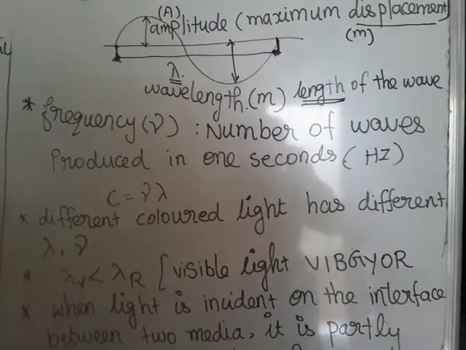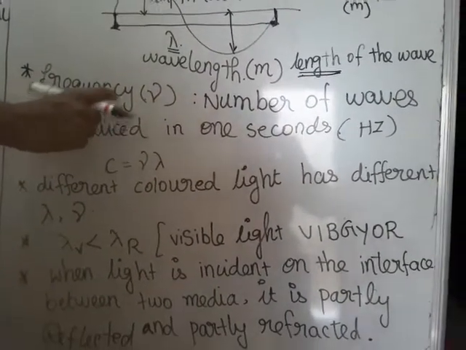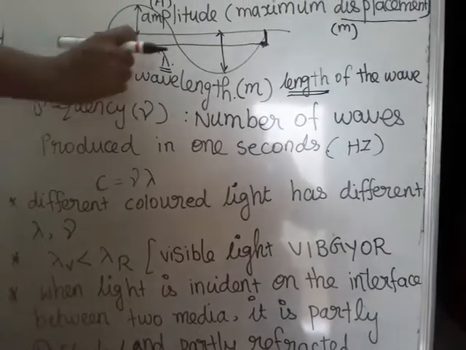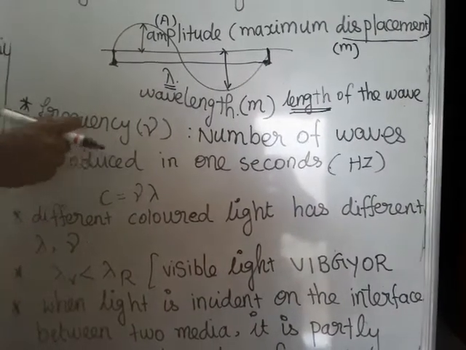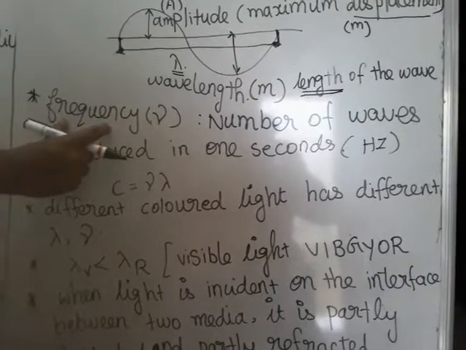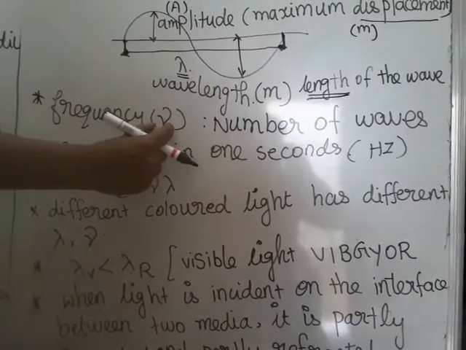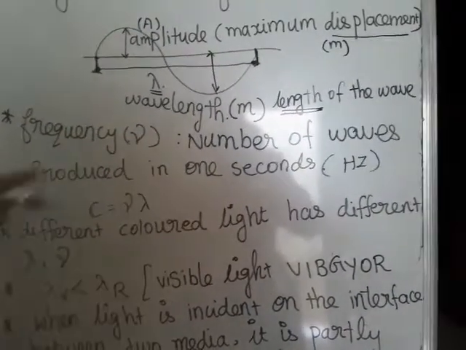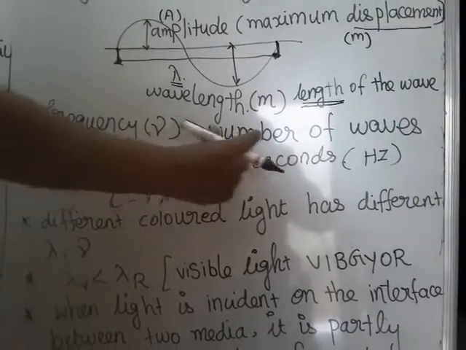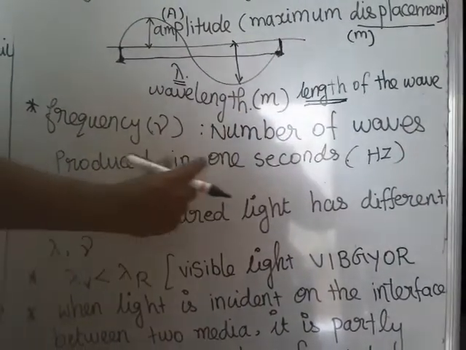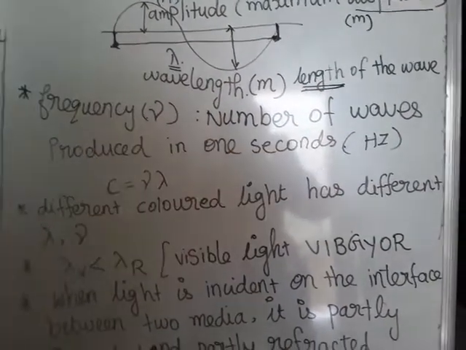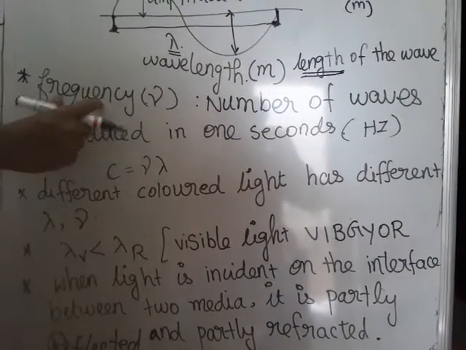The third important definition, or term, of the wave is the frequency. Frequency is denoted by the letter mu. So what is meant by frequency? Number of waves produced in 1 second. That is called the frequency.